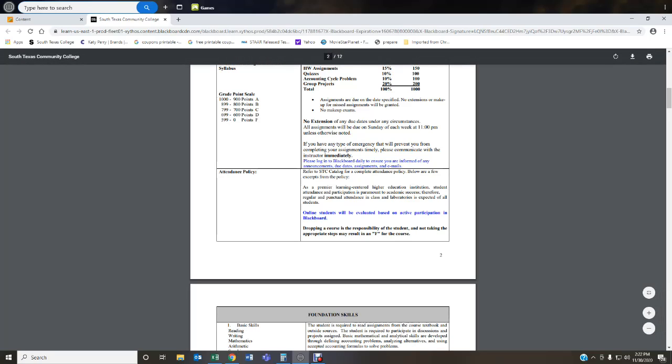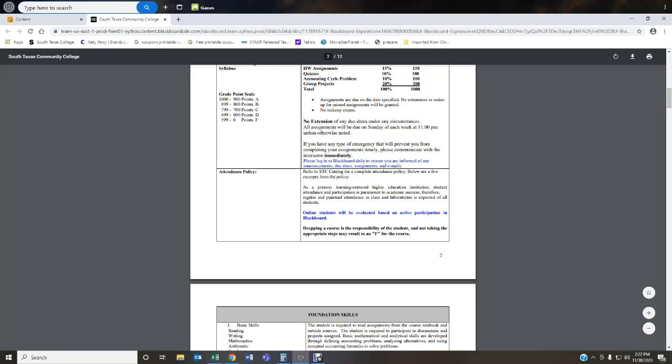So if you look at your grade point scale here, depending on how many points you earned is the letter grade you're getting. So if you earned between 0 points to 599, you're going to get an F. Between 600 to 699 points, a D. Between 700 to 799 points, a C. Between 800 and 899 points, a B. And anything above 900 points gets an A. Okay, this is a grade point scale that I use.